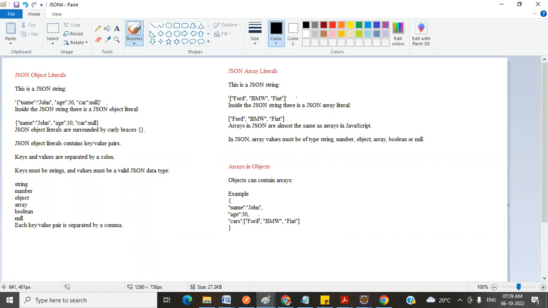So we completed the JSON part now. What is JSON? What is the use of JSON? Why are we using JSON? Why can't we use HTML or XML or some other language?